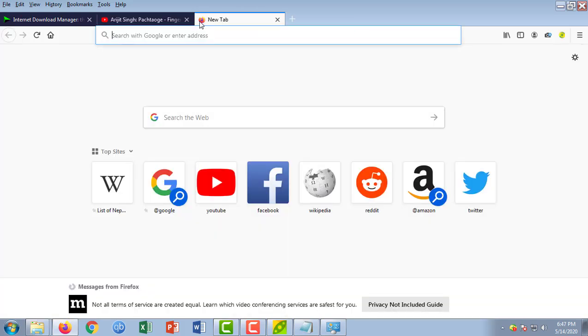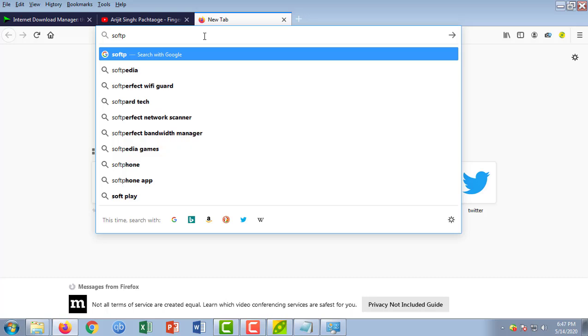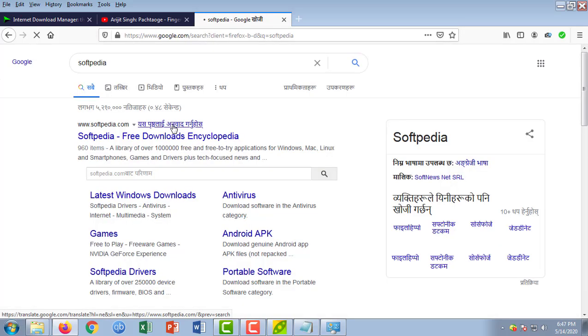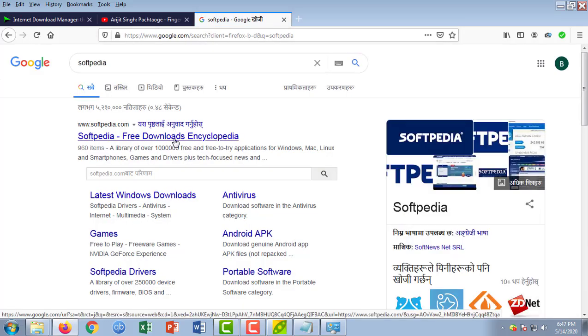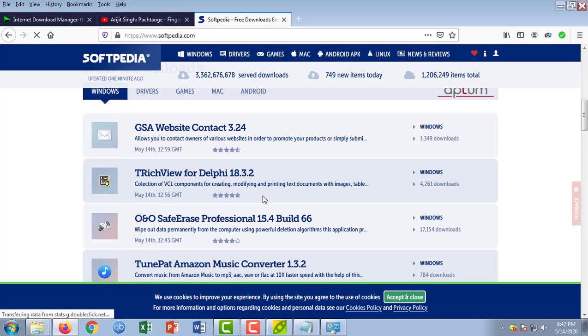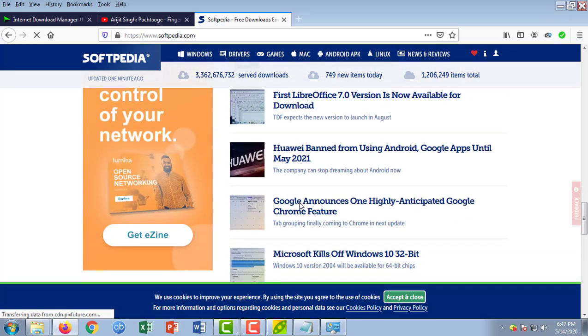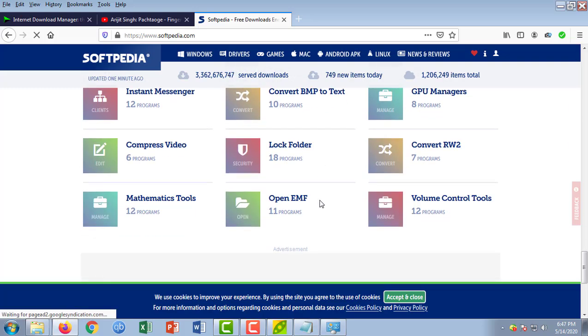So it is that simple, guys. If you search any software, if you want, Softpedia, let's see, check out some software here. Softpedia, free downloads encyclopedia. Suppose I want to install one software or any games, then also that can be downloaded through this Internet Download Manager in the fastest speed.